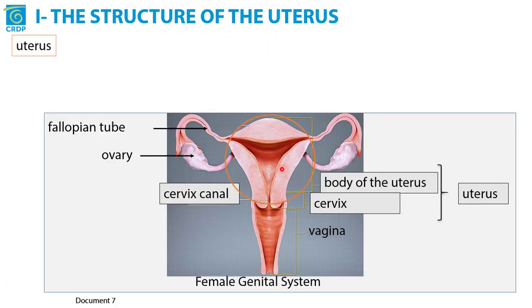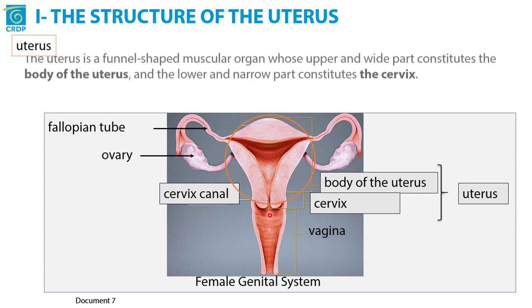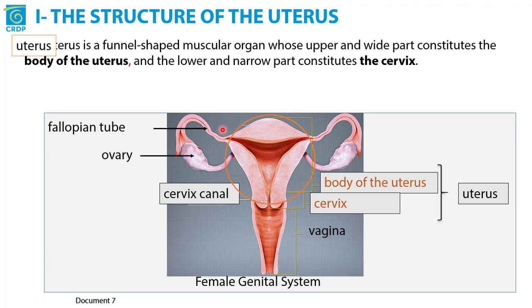The structure of the uterus. This is the body of the uterus. The bottom of the uterus is the cervix. And it is the connection between the uterus and the vagina. The uterus is a funnel-shaped muscular organ whose upper and wide part constitute the body of the uterus and the lower and narrow part constitute the cervix.